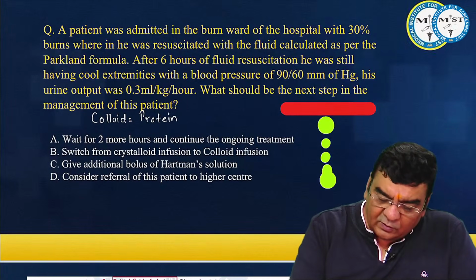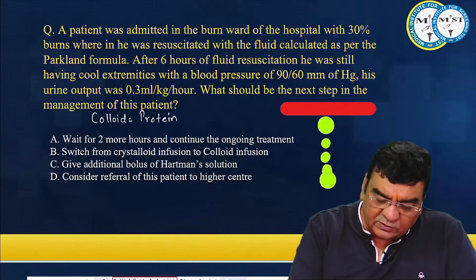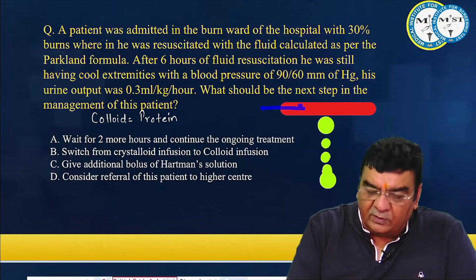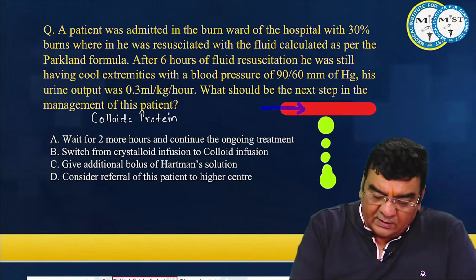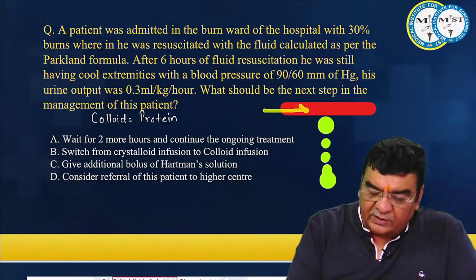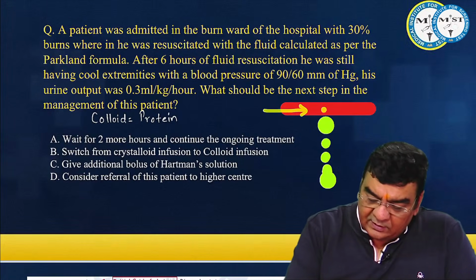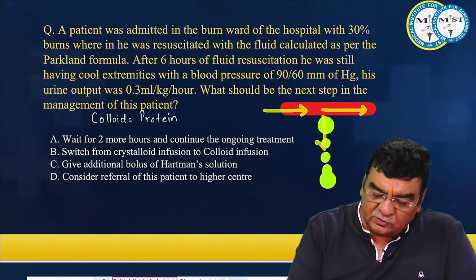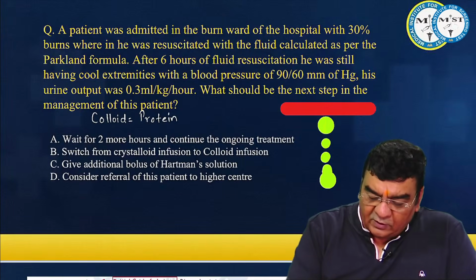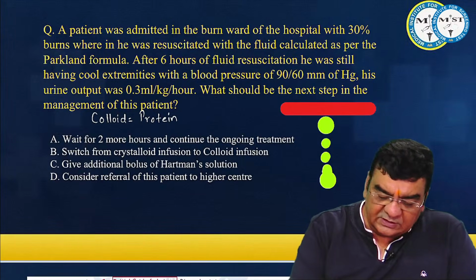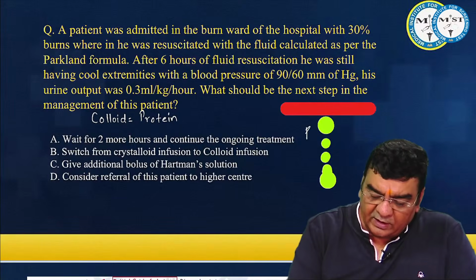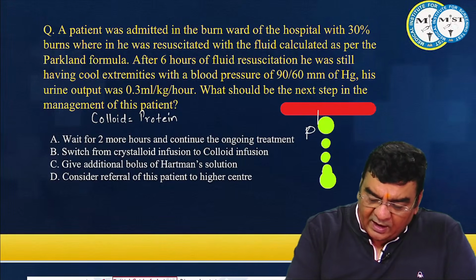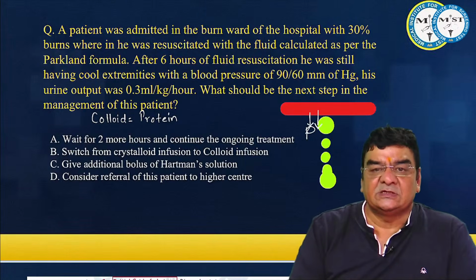If we are giving a colloid solution, then what is going to happen? This colloid will be going in the pipeline. Suppose I use this color, colloid is going in the pipeline. It will try to increase the pressure, but this colloid will also be leaking out. And if the colloid is leaking out, that means if the protein is leaking out, it will exert oncotic pressure and will drag more intravascular fluid to the extravascular space.